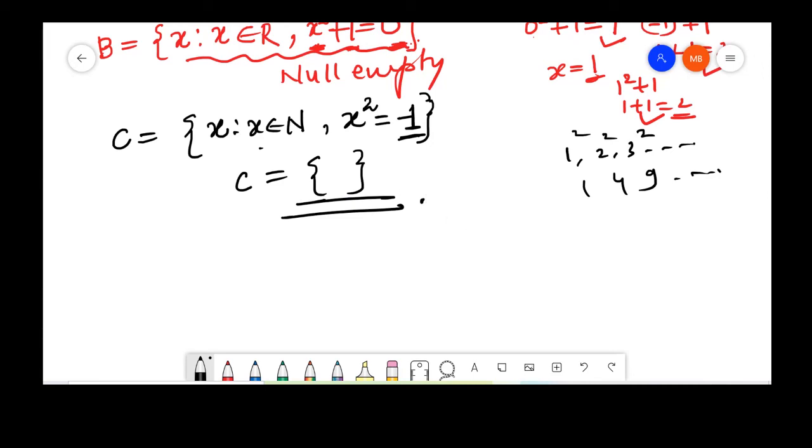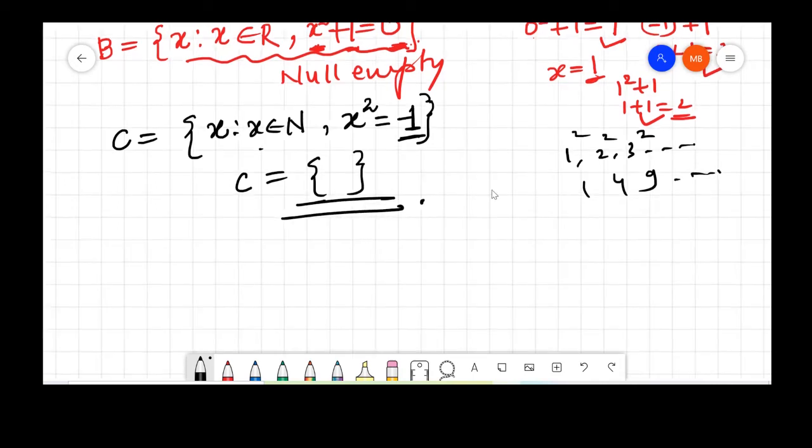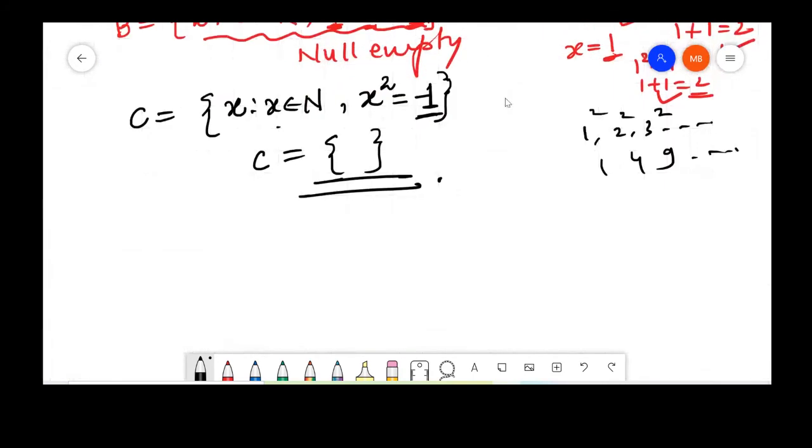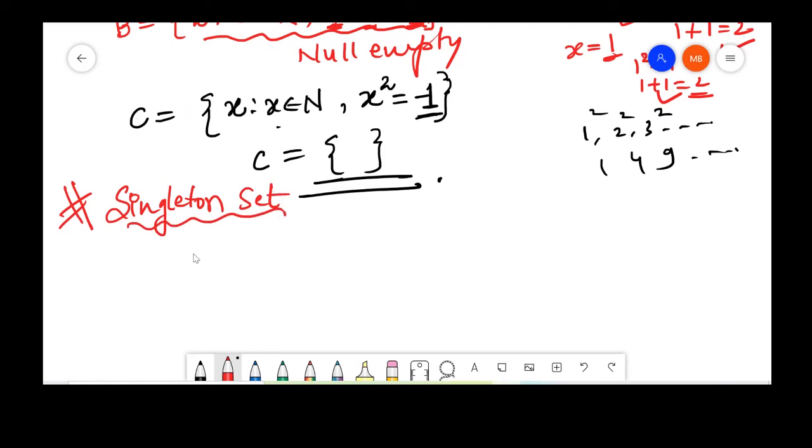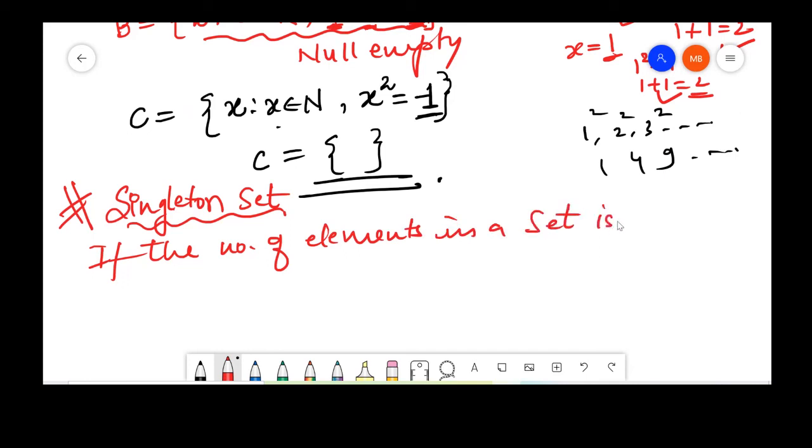Similarly, after finite sets, infinite sets, and the empty or null set, we also have a set known as the singleton set. This is the fourth category we are discussing today. A singleton set, as the name suggests, is a set where the number of elements is how many?